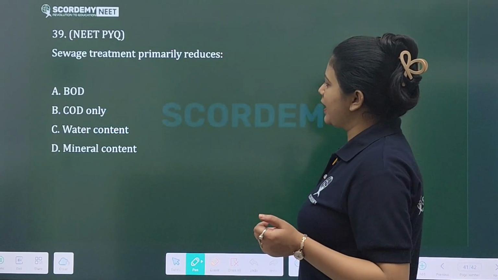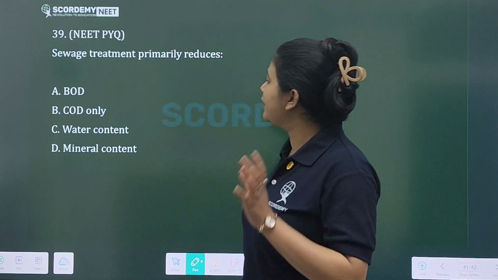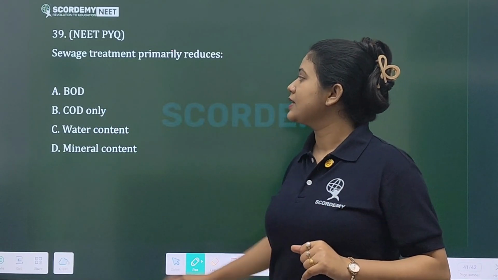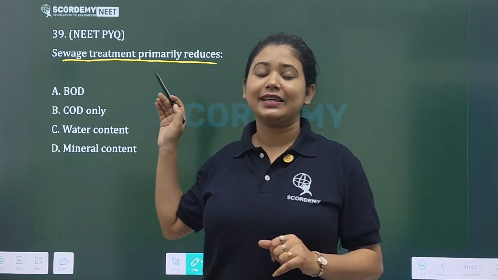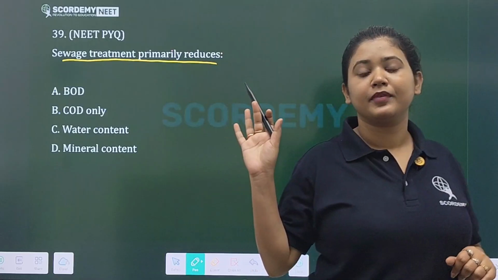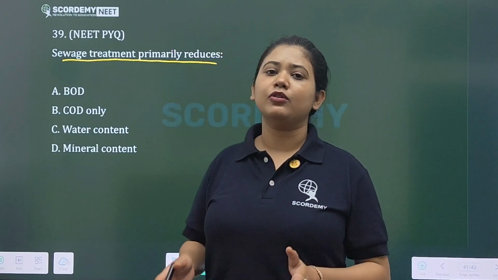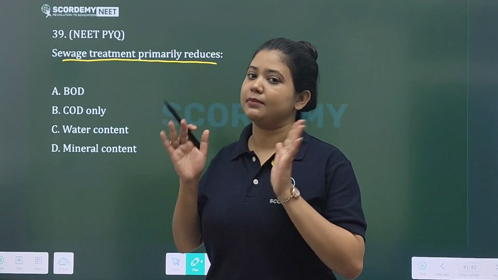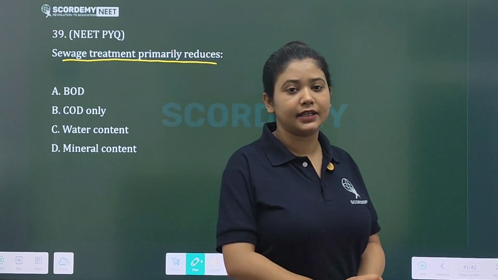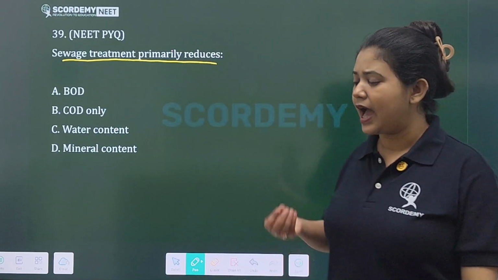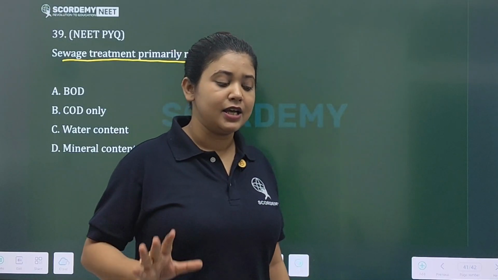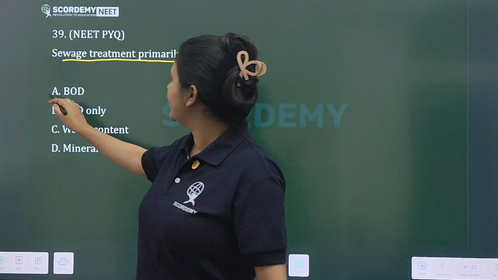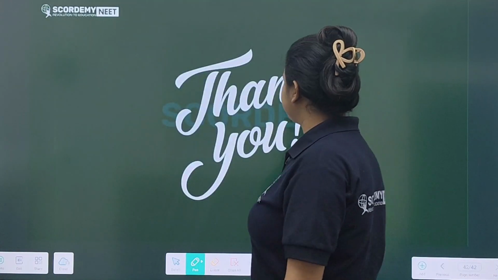Okay, sewage treatment. Sewage treatment primarily reduces what: BOD, COD, water content or mineral content? What happens in sewage treatment? What is BOD? Biological oxygen demand, right? If the BOD is higher, it indicates impure water or a high level of organic matter. So it is dirty. If the BOD is low, then it indicates that the water body is fresh, right? So it primarily reduces BOD.